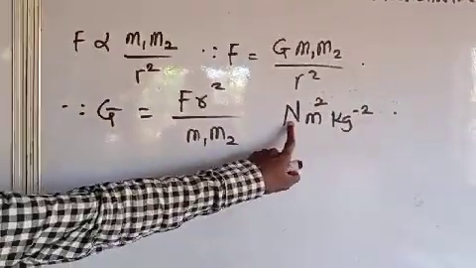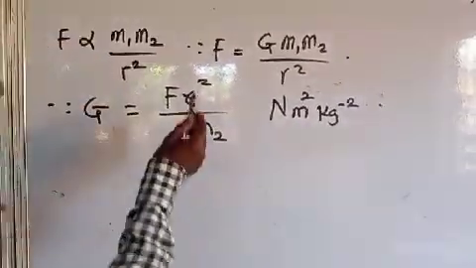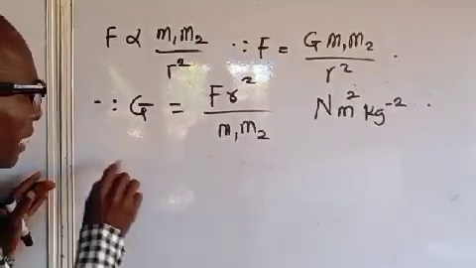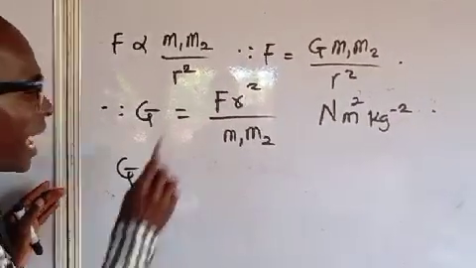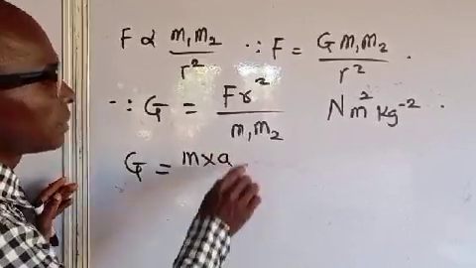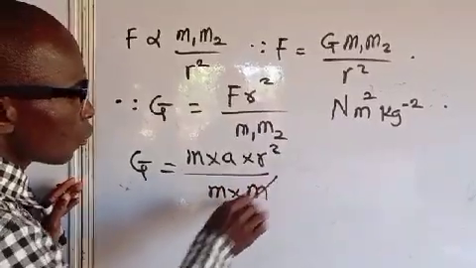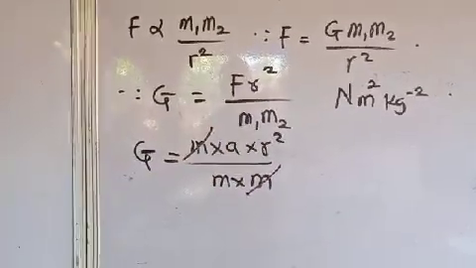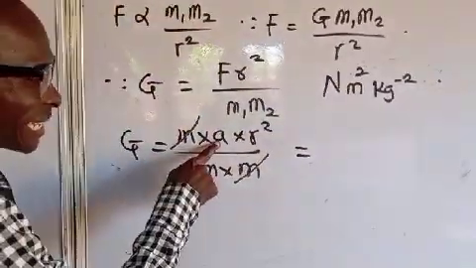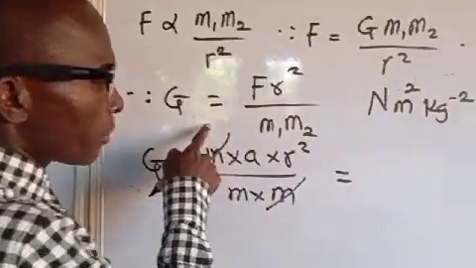Now let's try to break down force. Newton here is the unit of force. So I can break down force from here. From the gravitational constant, I can say force is mass times acceleration times r square divided by mass times mass. So one mass can cancel this mass. At the end of the day, to break this down, I can say acceleration. Look at one mass, when this m comes up, it is mass.